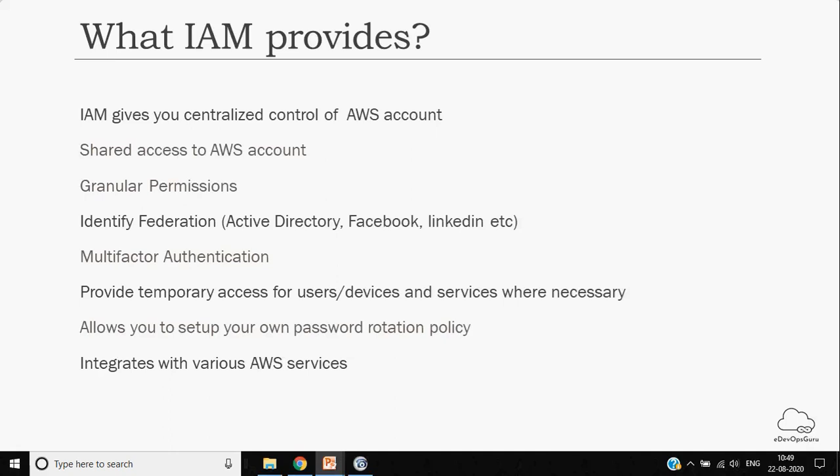Since we don't have these kind of services available, we will not be able to show it, but conceptually we will be able to see and visualize it. Then we have multi-factor authentication. So multi-factor authentication is like not just the username and password. You can also provide other means where apart from user password, a user has to enter other OTP and those kind of functionality.